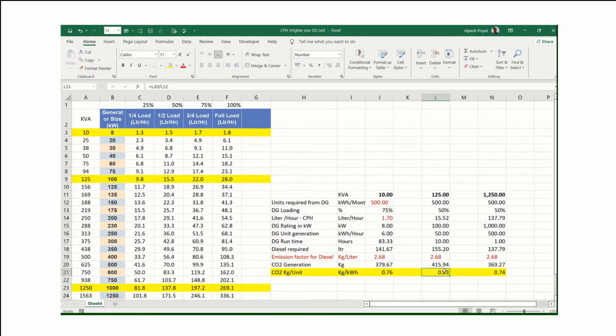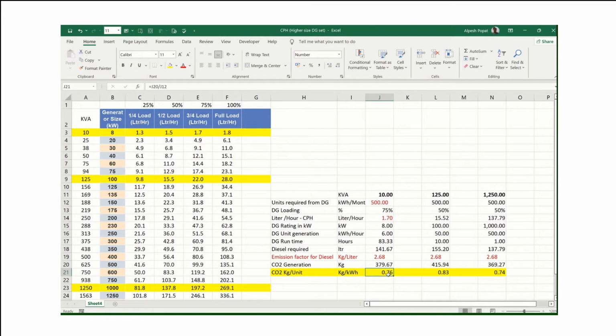Once I divide 415 by 500, I am getting 0.83 kg of CO2 per 1 unit, and this unit I have generated from the 125 kVA DG. Earlier, I generated 1 unit of electricity from the 10 kVA DG.